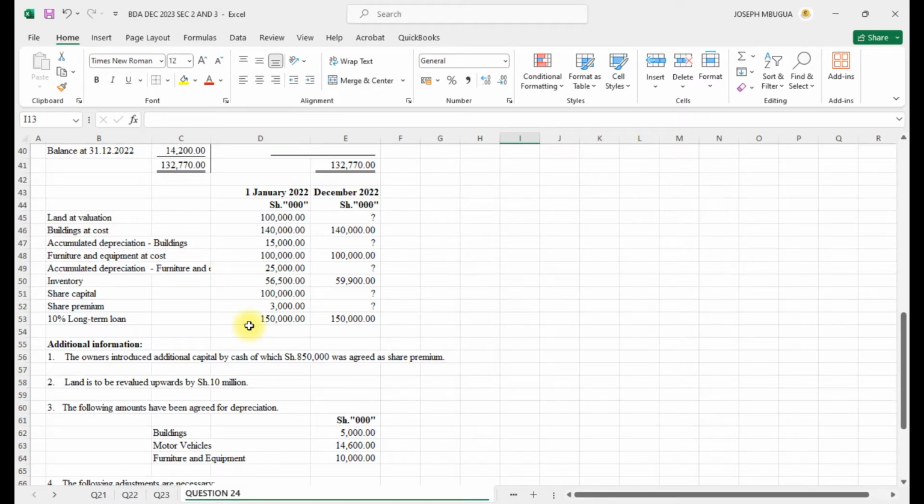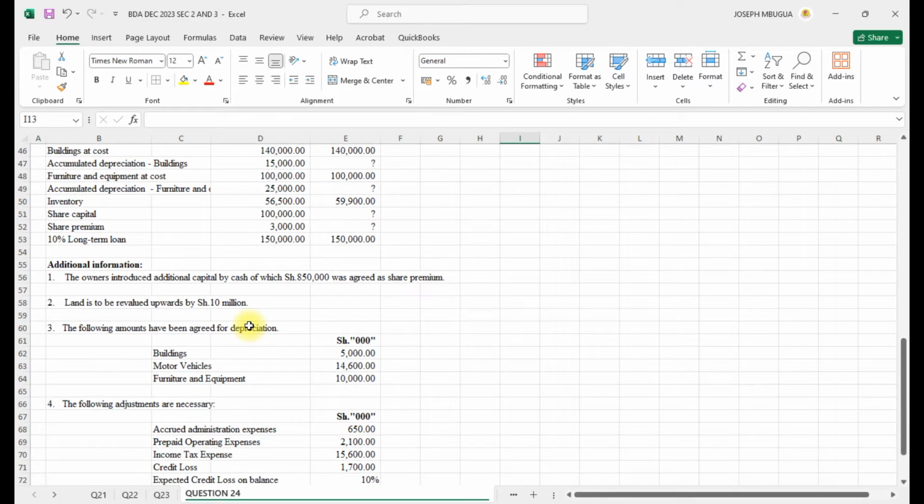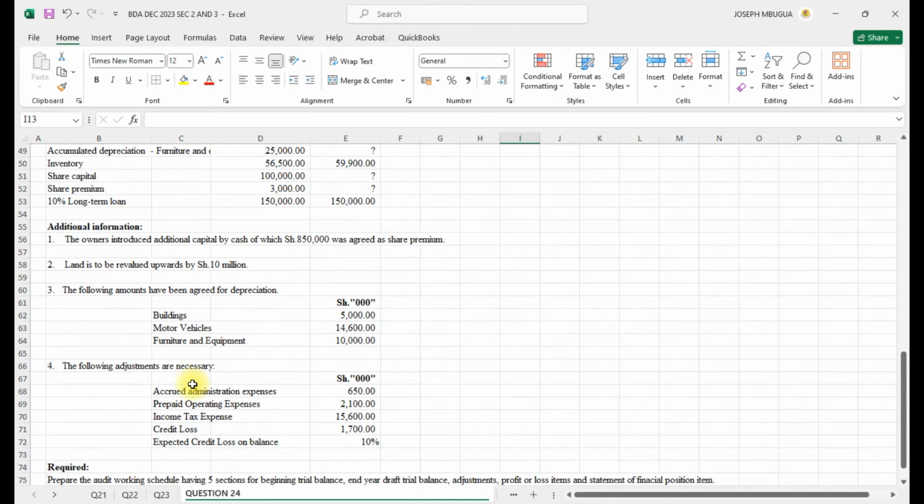The following amounts have been agreed for depreciation. We have the building, the motor vehicle, furniture, and equipment. So these are the depreciation. The following adjustments are necessary: accrued administrative expense, prepaid operating expense, income tax expense, credit loss, and expected credit loss on the balance, which is 10%.